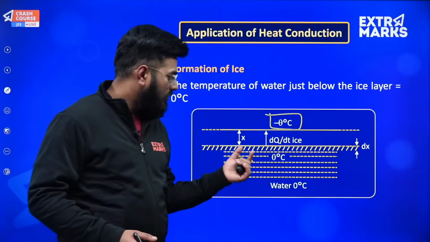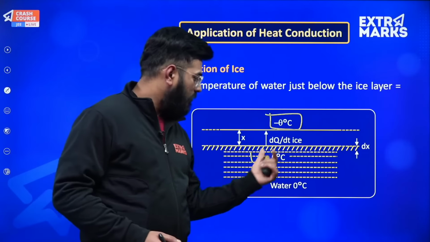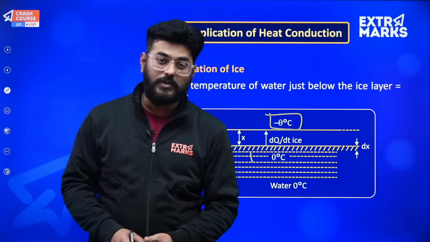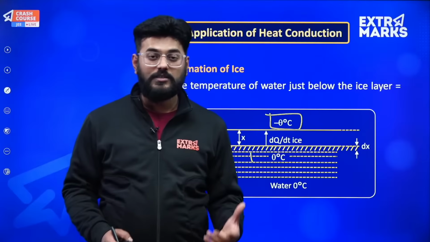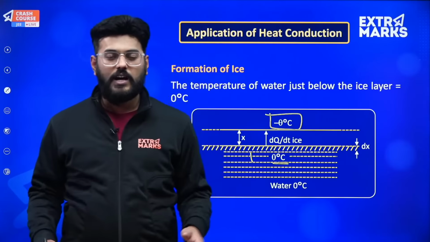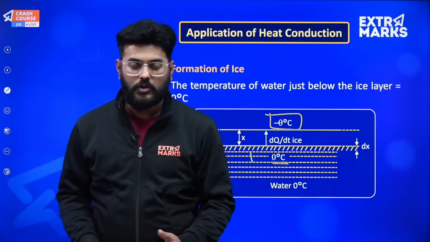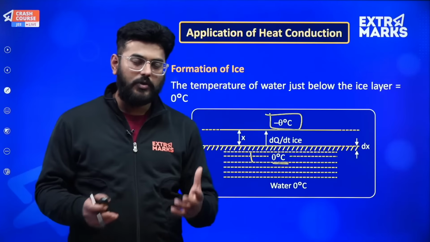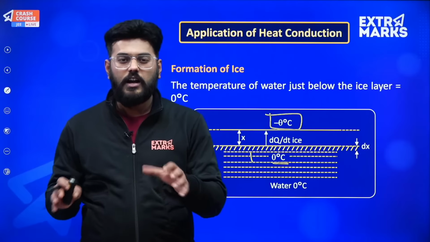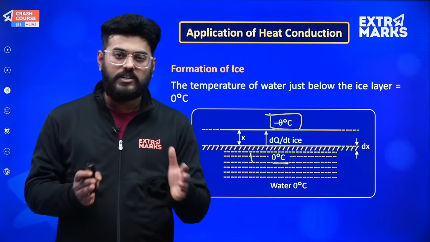The water inside will obviously be at 0 because the phase change occurs when the entire liquid is at temperature 0. Before that, if this temperature is not equal to 0, don't ever imagine that ice will begin to form, because in this same lecture I have told you the phase change occurs when both water and ice are at 0 degree centigrade.